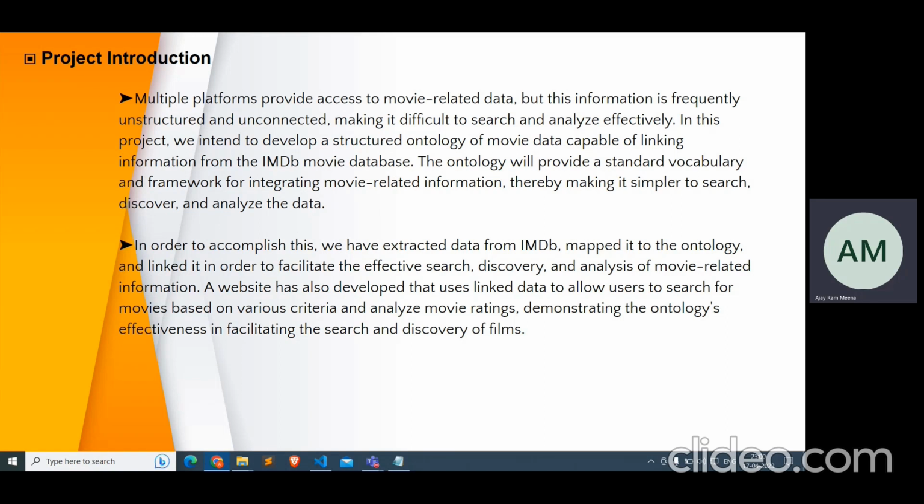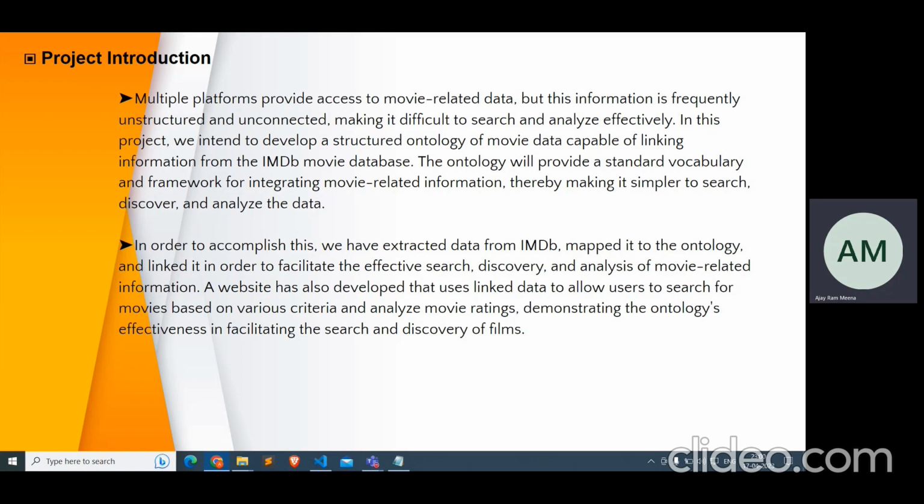In this project, we intend to develop a structured ontology of movie data capable of linking information from the IMDb movie database. The ontology will provide a standard vocabulary and a framework for integrating movie-related information, thereby making it simpler to search, discover, and analyze the data. In order to accomplish this, we have extracted data from IMDb, mapped it to the ontology, and linked it in order to facilitate the effective search, discovery, and analysis of movie-related information.